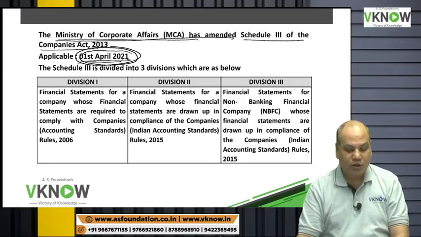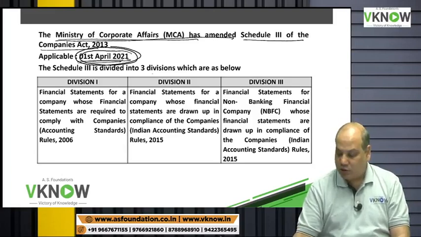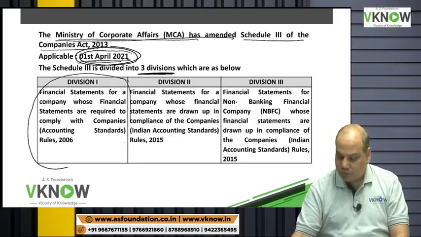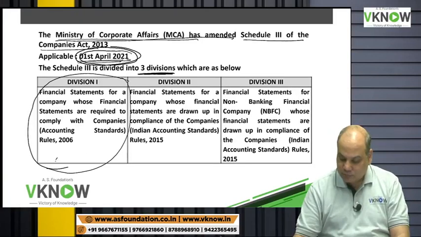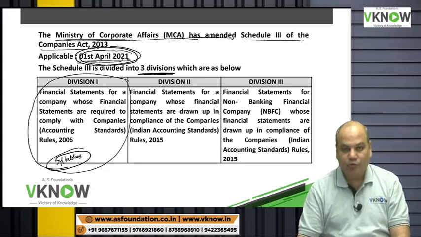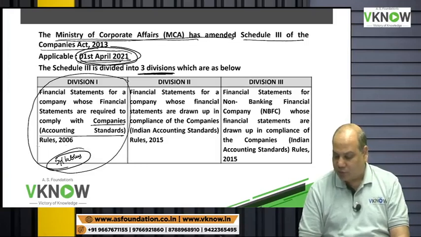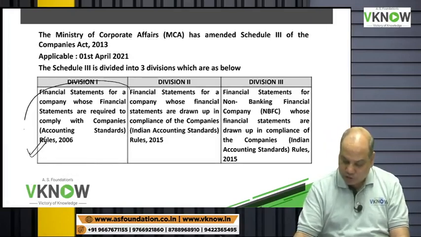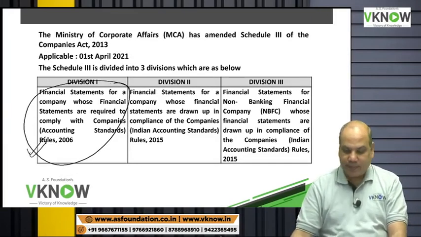For your information, Schedule 3 has 3 divisions. You have to only follow Division 1 for your syllabus. Division 1 is for those companies which will have to comply with the requirement of Companies Accounting Standard Rule 2006. That is what you follow. This is your syllabus, Division 1.